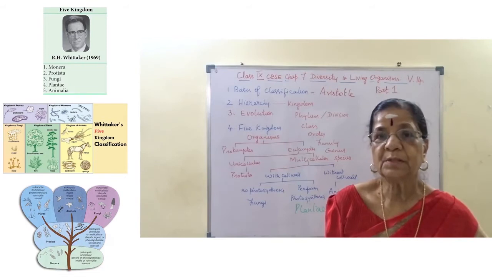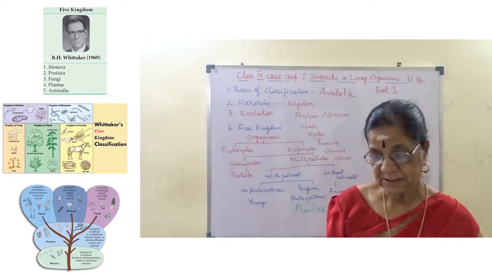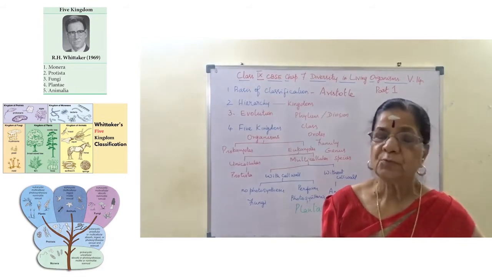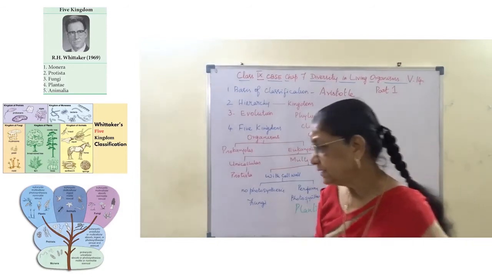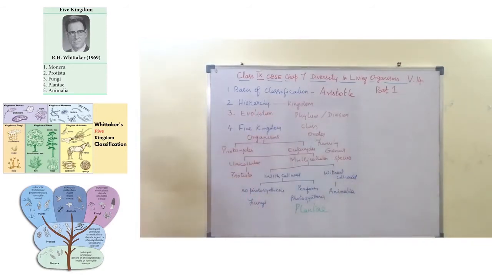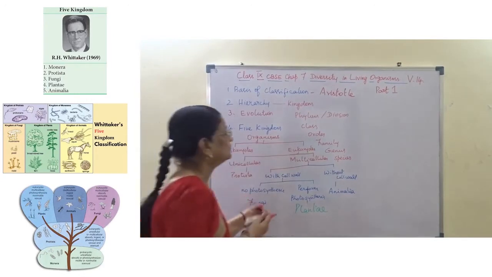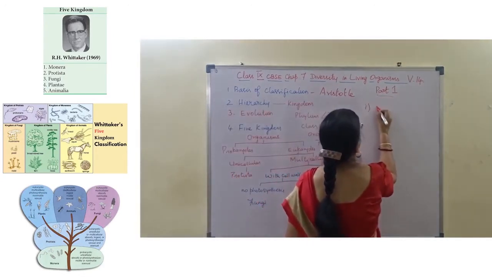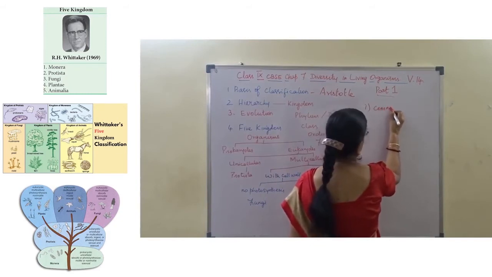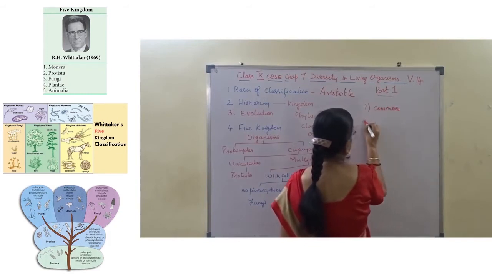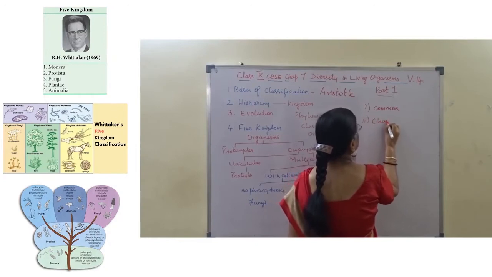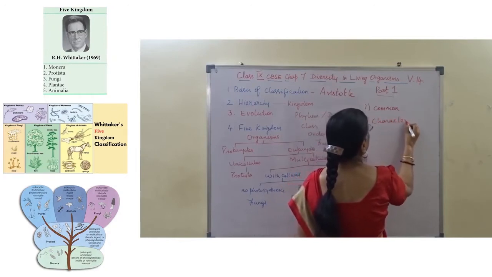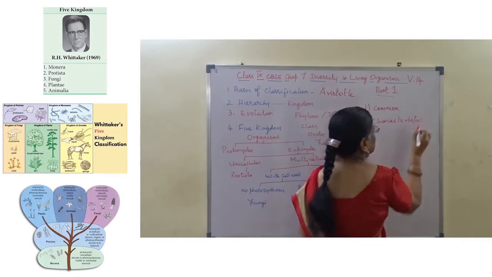That alone we take as the first basis of classification. So for this we use the term characteristics. First we saw common characters, right? Among the common characters, we need to see what characteristics means. What do you understand by characteristics?